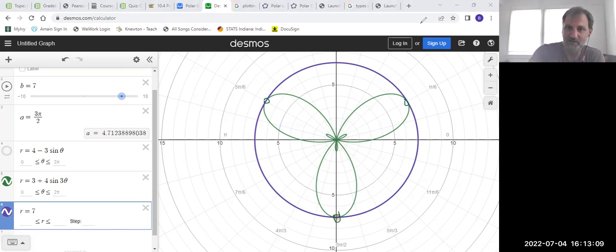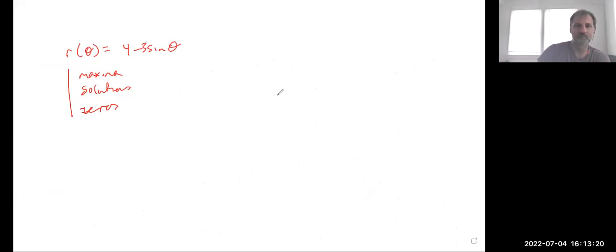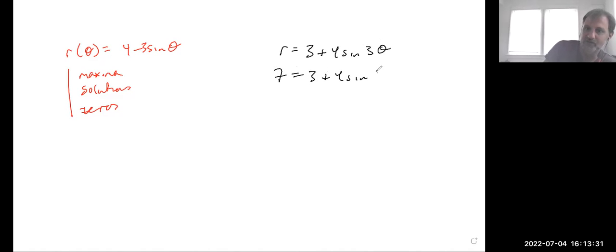So let's shift back to the whiteboard. r equals 3 plus 4 sine 3 theta. 7 equals 3 plus 4 sine 3 theta. Minus 3. So 4 equals 4 sine 3 theta. So 1 equals sine 3 theta.